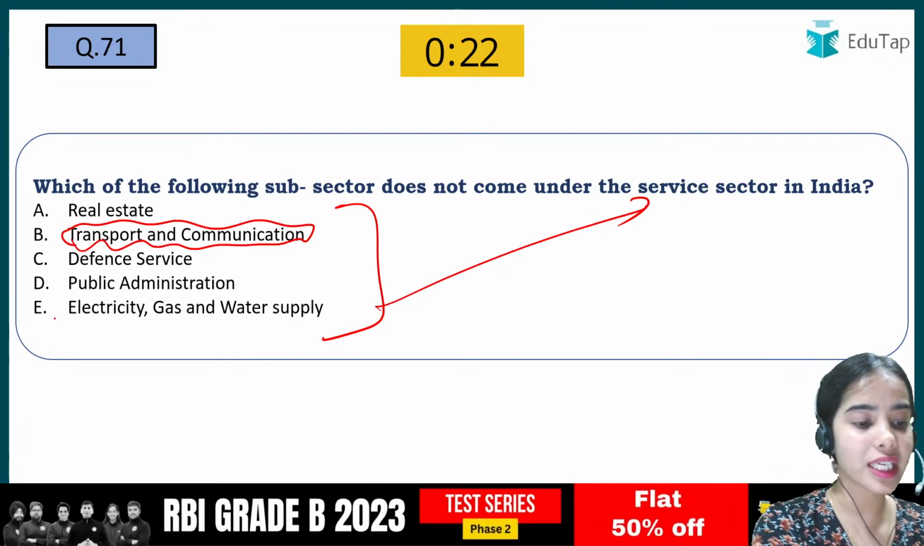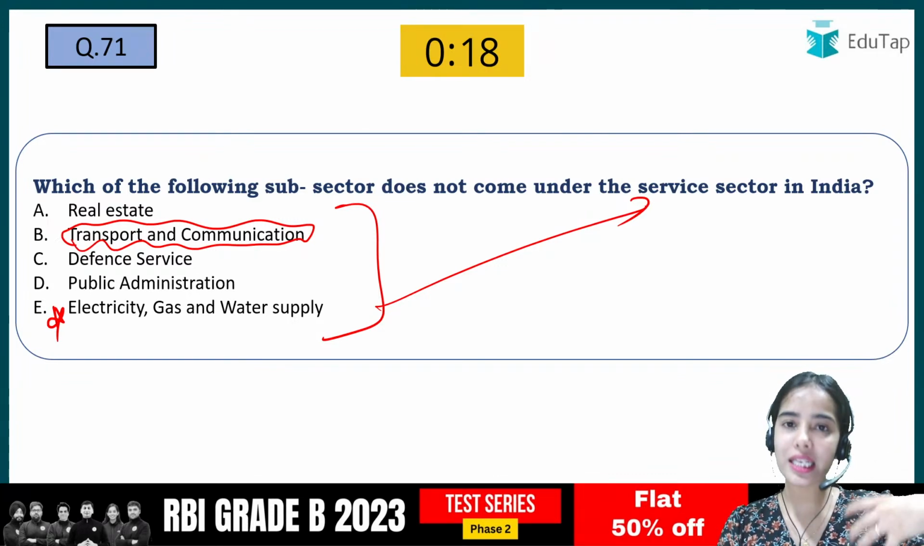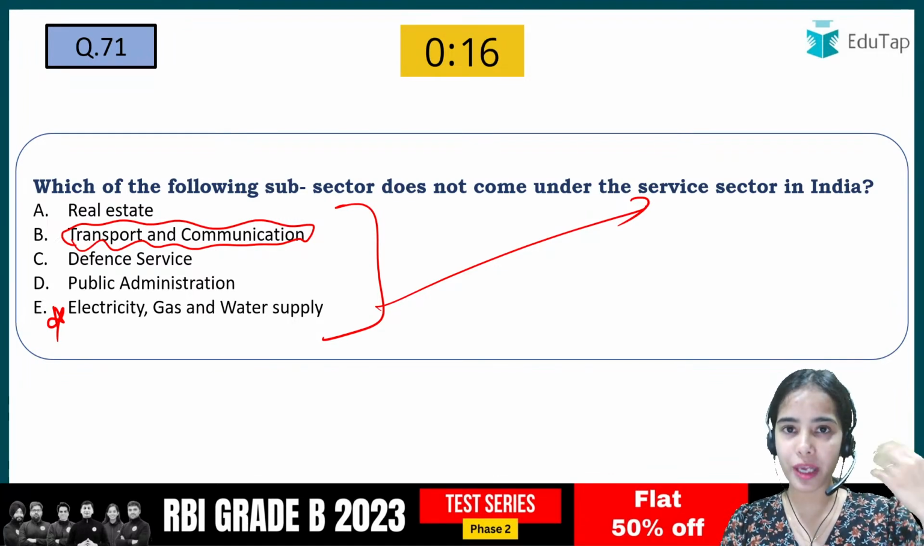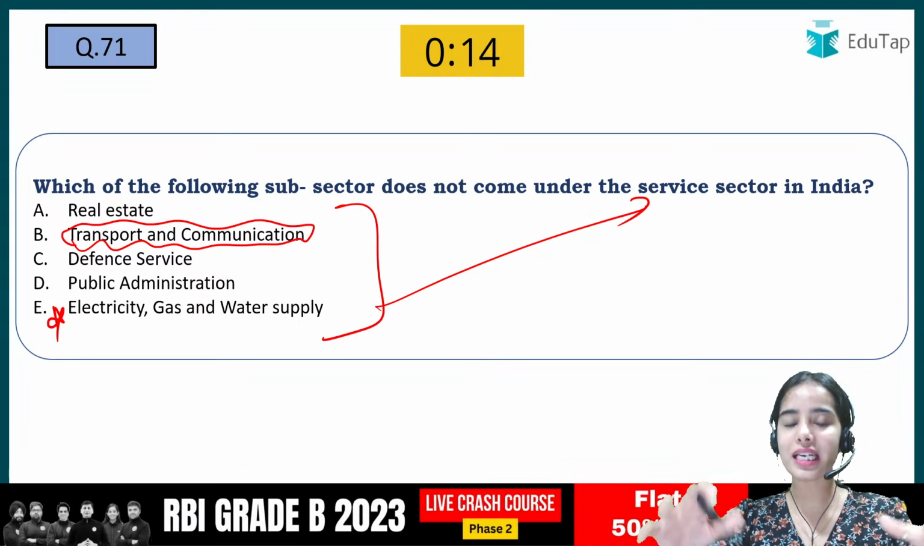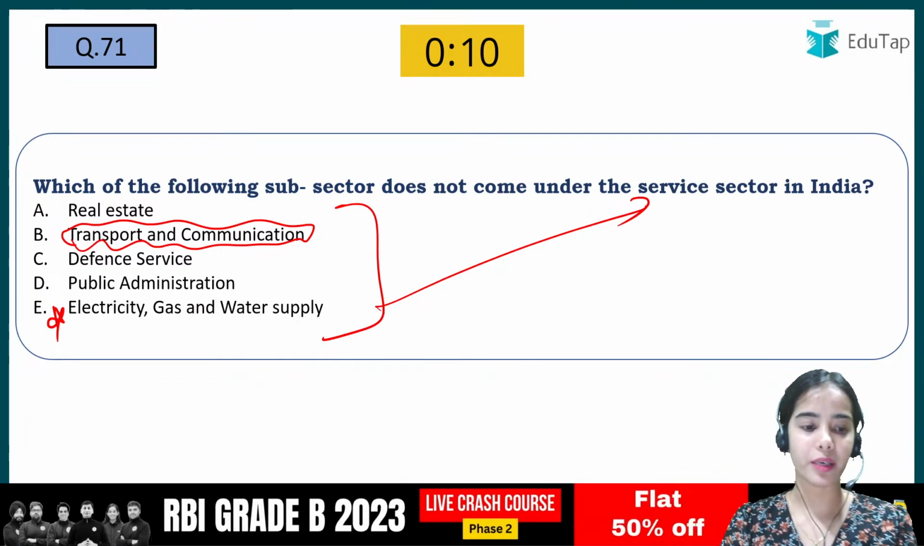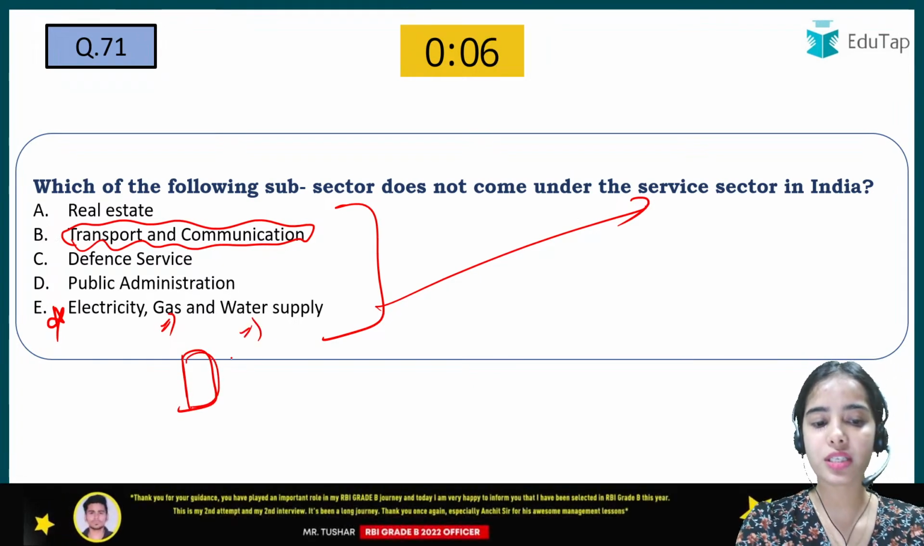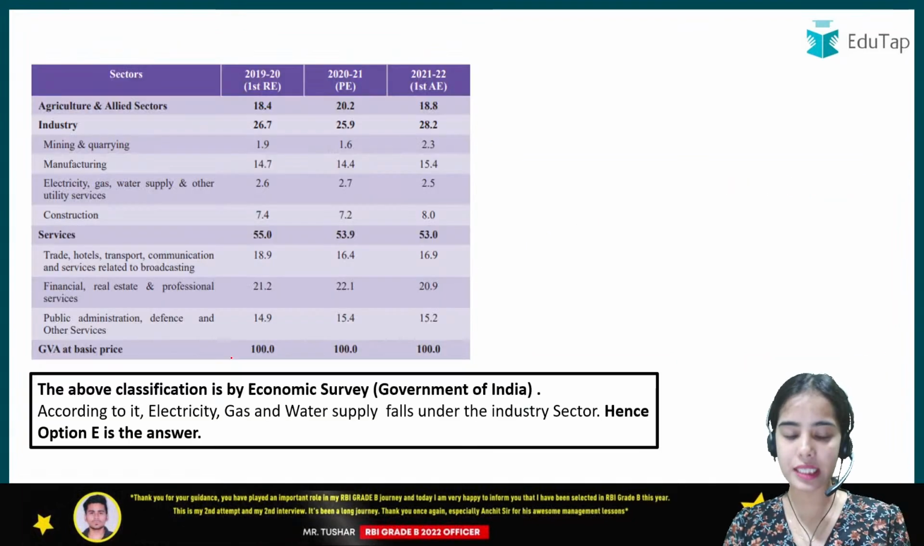Yes, Priyanka is giving the right answer. It is electricity, gas and water supply. Actually there is the processing that is happening and the manufacturing that is happening. Electricity is manufactured, it is processed, it is built. The gas, similarly the LPG supply is there, the water supply. Okay, so E is the correct answer.